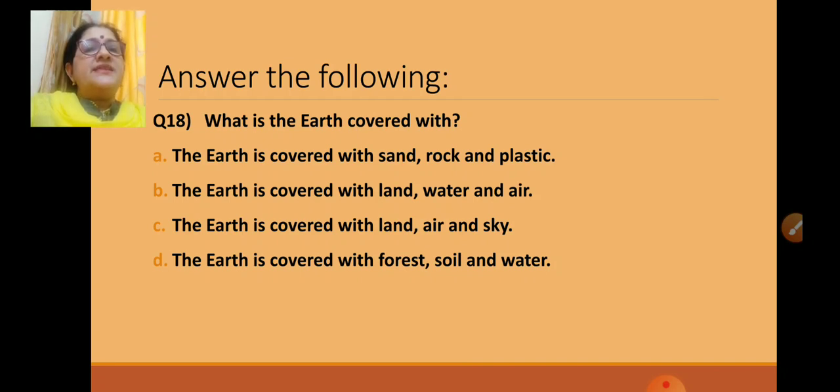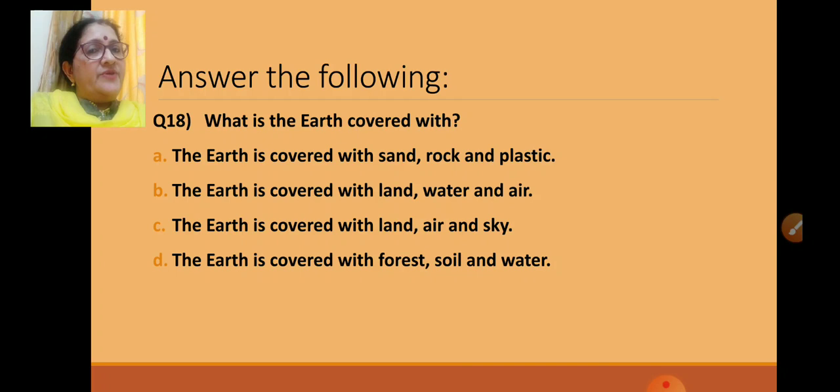You all learned this in lesson number 11, our earth. Now tell me the correct answer. Is it sand, rock and plastic? Land, air and sky? Forest, soil and water? Or land, water and air? Which is the correct one? Do you know the answer? For this you have to learn all the question answers from the notebook. Okay children? Learn question answers of lesson number 11, 12, 13 from the notebook.